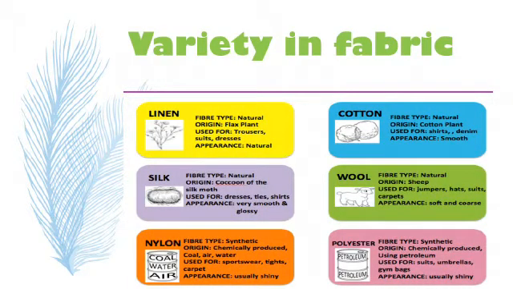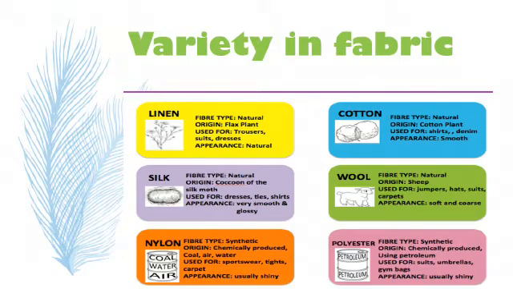There are different varieties of fabric. Like for natural fabric obtained from plants, there is linen, that is obtained from the flax plant, and cotton, that is obtained from the cotton plant, and these are used for making trousers, shirts, denims. And linen appears natural and cotton appears smooth. Now from animals, the fibers obtained are silk, which we get from the cocoon of the silk moth. It is used for various dresses, saris, t-shirts and shirts.